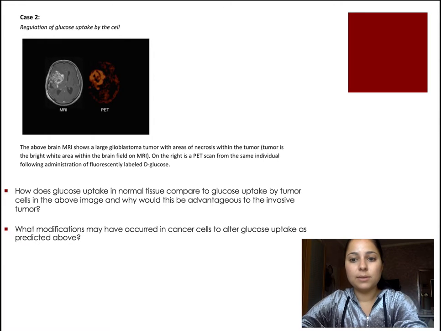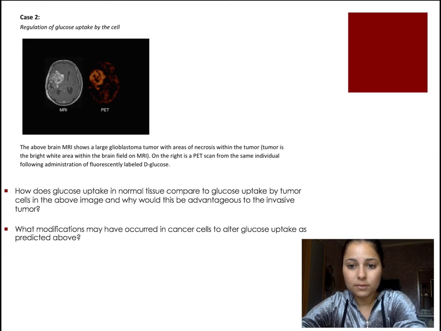Glucose uptake in normal tissue is controlled by three hormones: insulin, glucagon, and epinephrine. When glucose concentration is increased in the blood, insulin is released by the pancreas. The insulin then signals the actions of storing the glucose in the liver and muscles where glycogenesis takes place. This turns the glucose into glycogen. However, when the need for glucose comes about, glycogenolysis takes place to break down the glycogen into glucose.